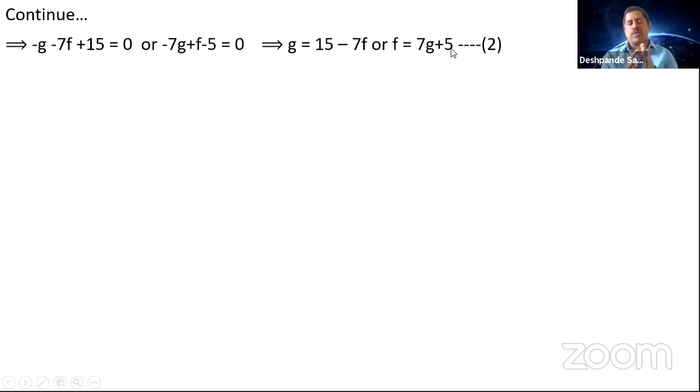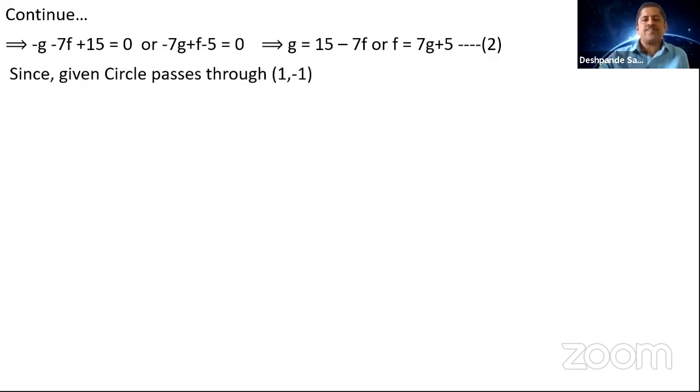So till now, you recapitulate how the things have been done, right? So you got the g in terms of f or f in terms of g here. So you can take the value of g or f and substitute in some other equation and get a solution. So it is your choice. You can take g is equal to 15 minus 7f, or you can take f is equal to 7g plus 5. Because when you compare the numbers 15 and minus 7 with 7 and 5, 7 and 5 are smaller. So we have taken that condition.